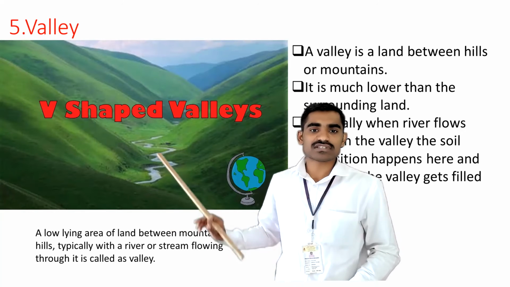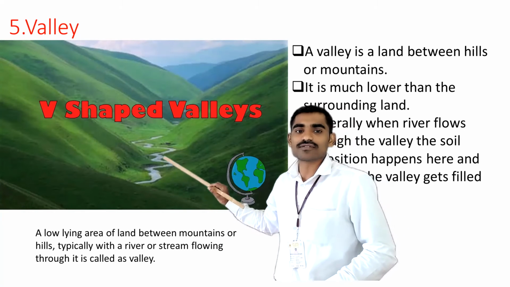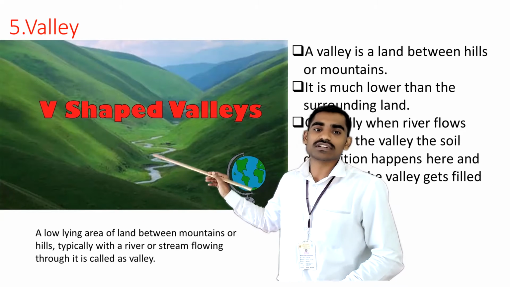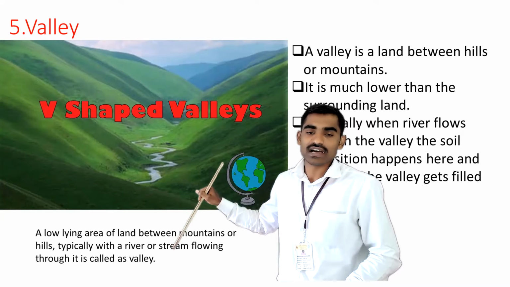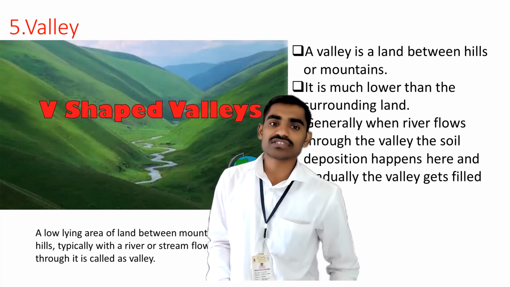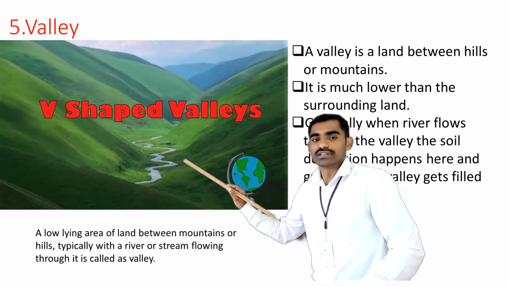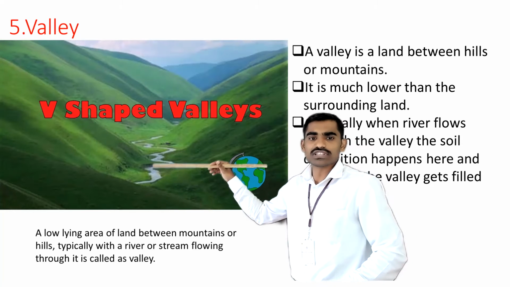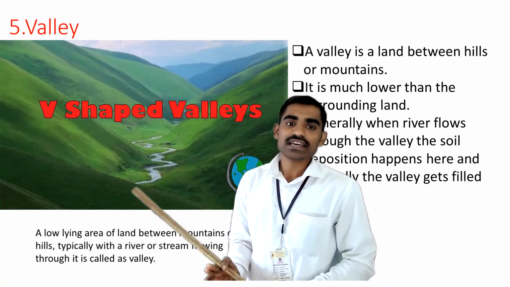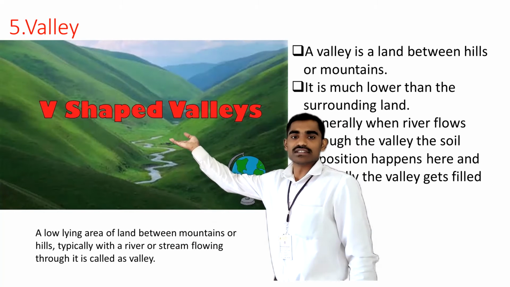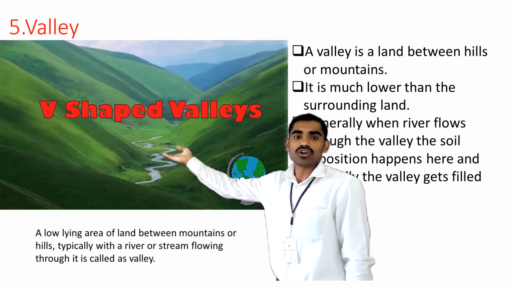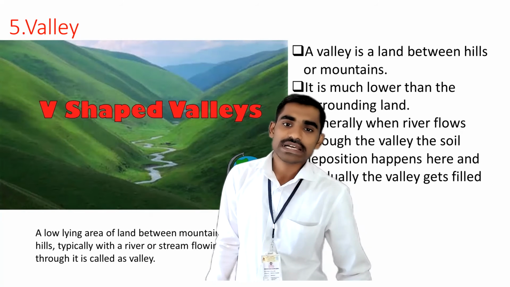And as we have just seen, a river flows through the valleys, and many times this river deposits soil in this area, and due to that we get the dunes. Wherever the river is depositing the soil, at such places we don't call it a valley. This area gets filled up by the deposition of soil brought down by the river, and this valley gets converted into the dunes.